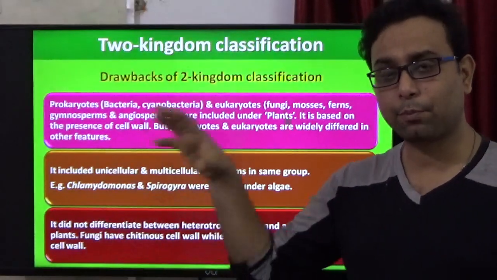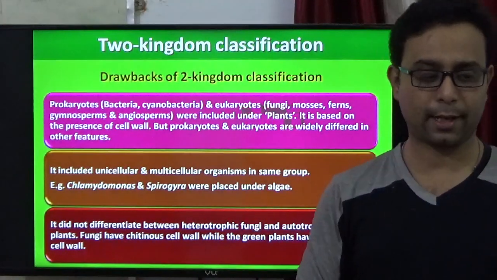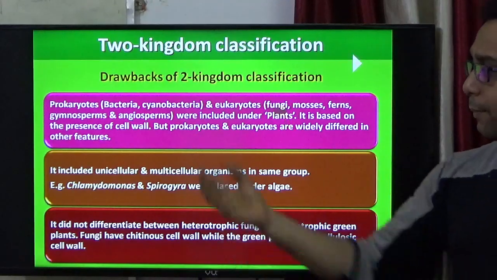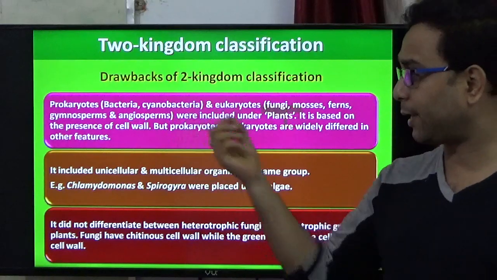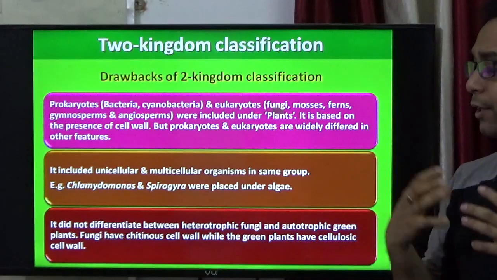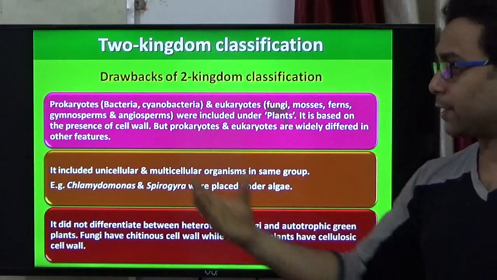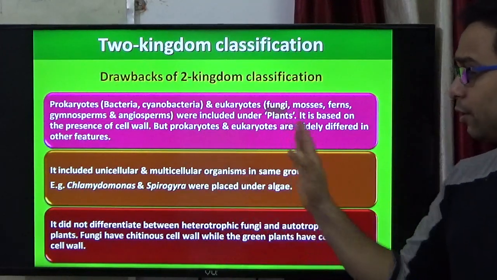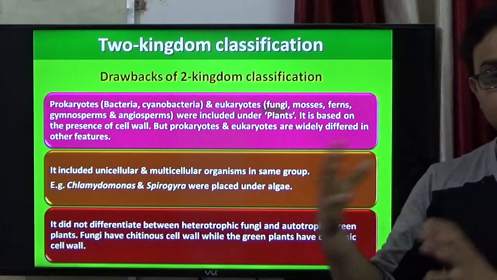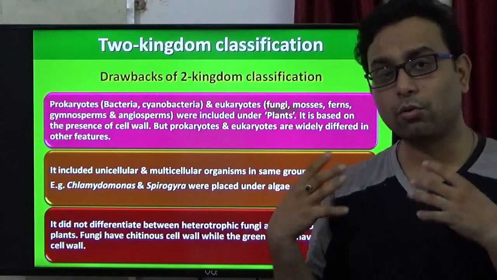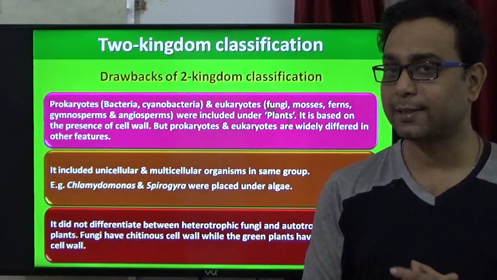Here the prokaryotes and eukaryotes are in the same group, so confusion happens. Bacteria and cyanobacteria are prokaryotes, while fungi, moss, ferns, gymnosperms and angiosperms are eukaryotes, but all are included in plants. They differ on the basis of the presence of a cell wall. But prokaryotes and eukaryotes are widely different from each other, and their other features are totally different. So why do they belong to the same group? So there is some confusion and some drawbacks.